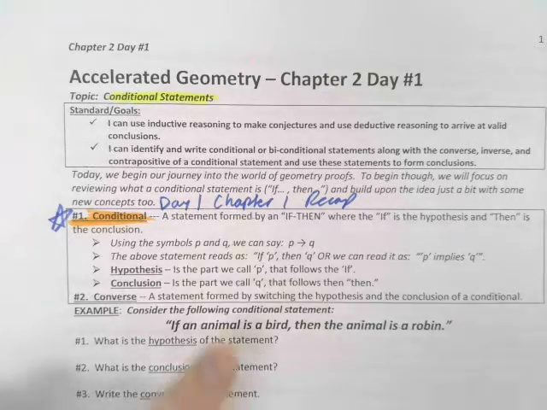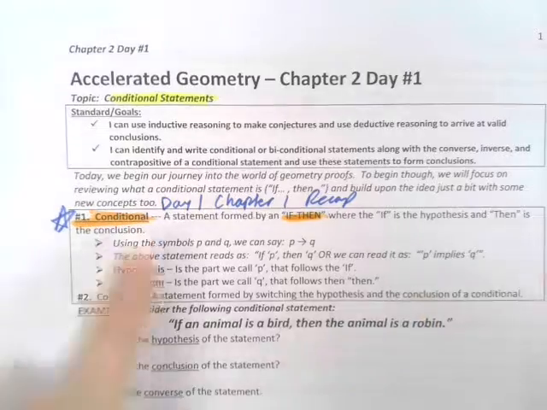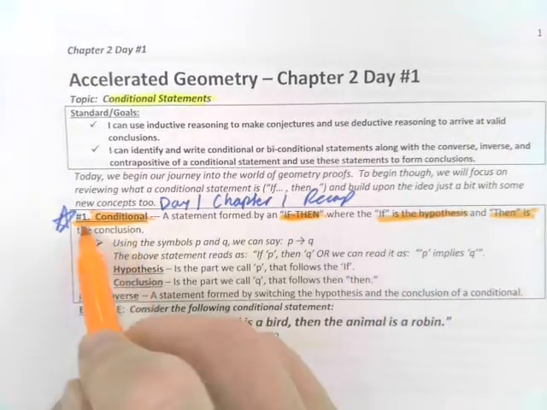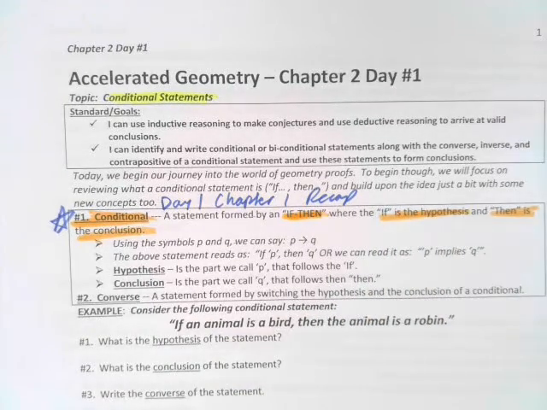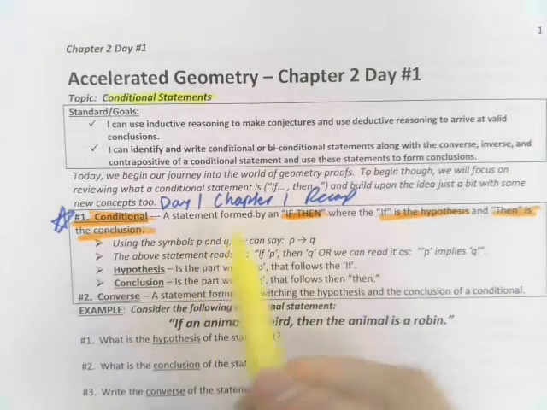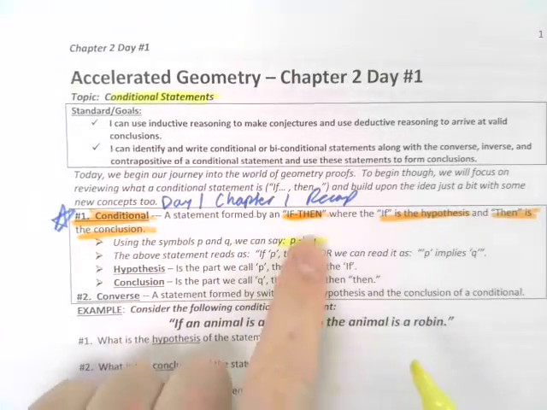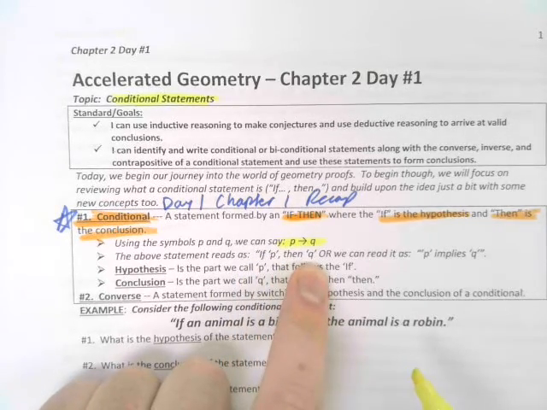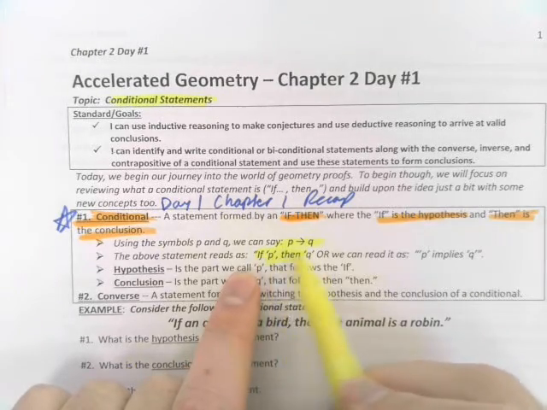Okay. When it comes to conditional statements, we know there is an if-then relationship, where if is the hypothesis, then is the conclusion. And a lot of times we're going to use the phrase throughout this chapter with P and Q. We say P leads to Q, or if P, then Q. Sometimes we'll say P implies Q, but this is going to be the main one right here.